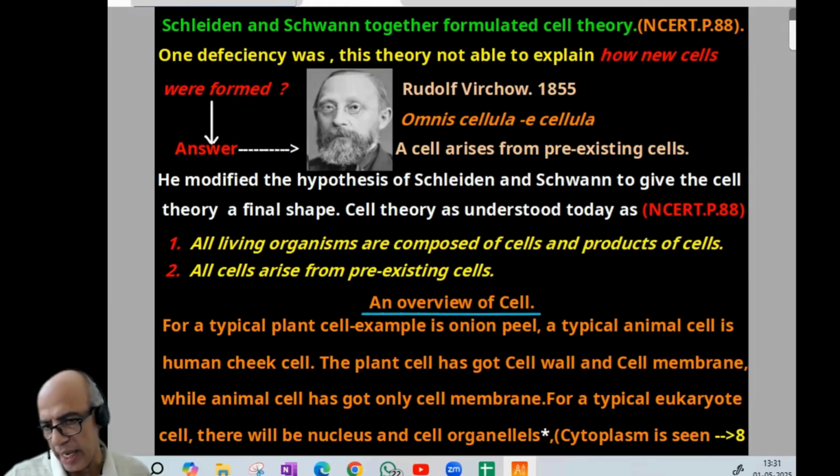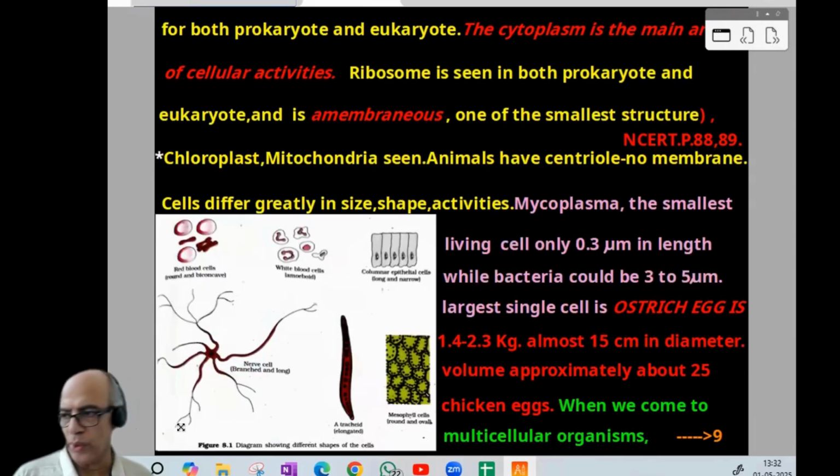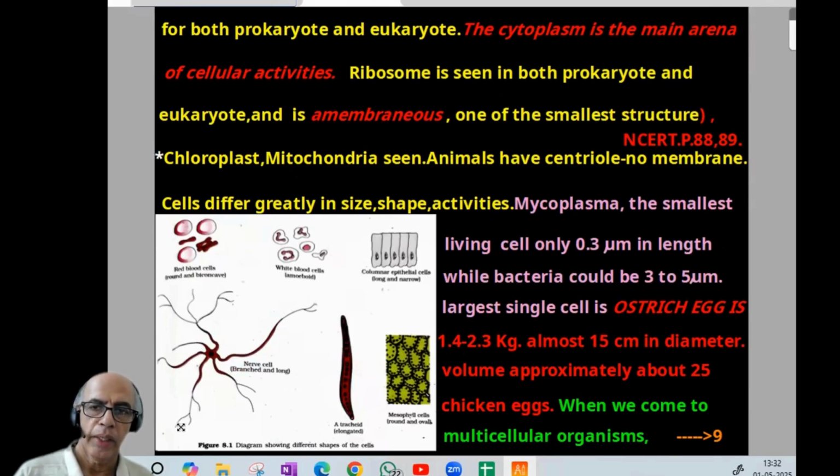Now I'm taking a slight deviation. That is why I put the star there and bracket there, slightly going to some common aspects. So eukaryote up to this one, then we'll be continuing later. Next page. Now bracket, cytoplasm is C. Common aspects, both the prokaryote and eukaryote. And the next sentence is a famous statement from NCERT: cytoplasm is the main arena of cellular activity.